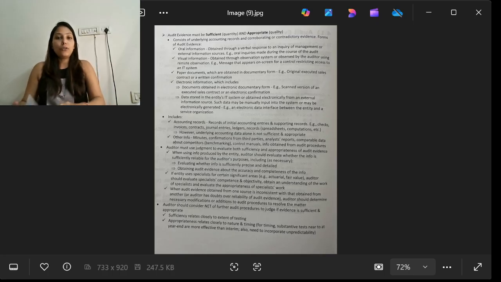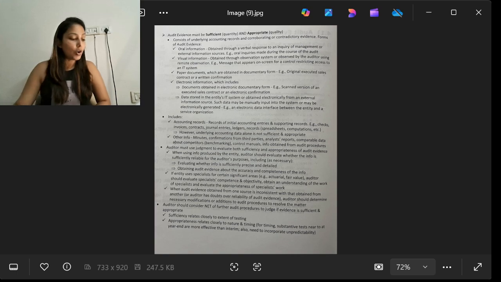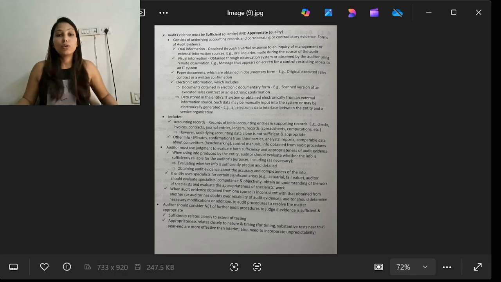Now, moving further forward, audit evidence must be sufficient and appropriate: sufficient in quantity and appropriate in quality. These two are the natures that audit evidence should have. Audit evidence consists of underlying accounting records and corroborating or contradictory evidence, forms of audit evidence. Oral information obtained through verbal responses to inquiries of management or external information sources, such as oral inquiries made during the course of the audit.